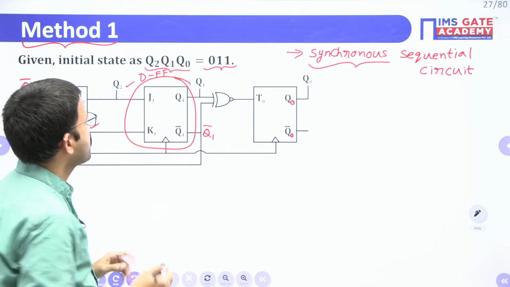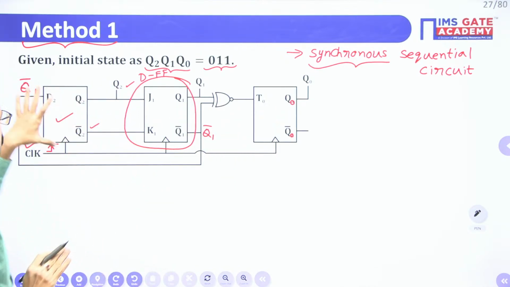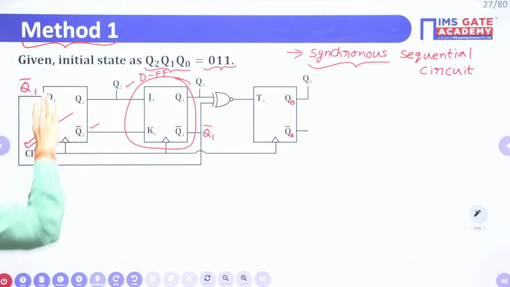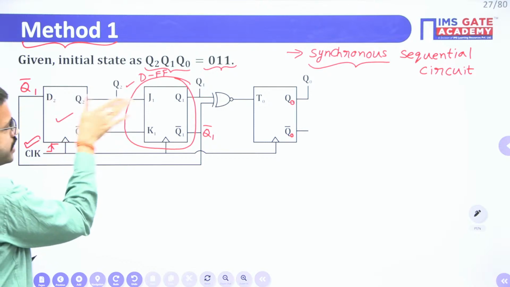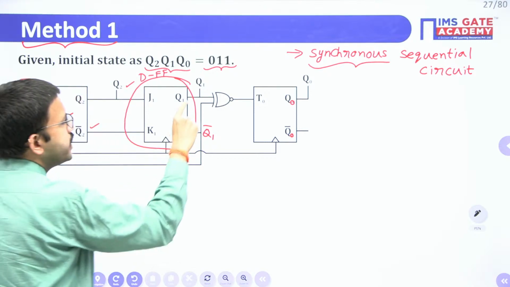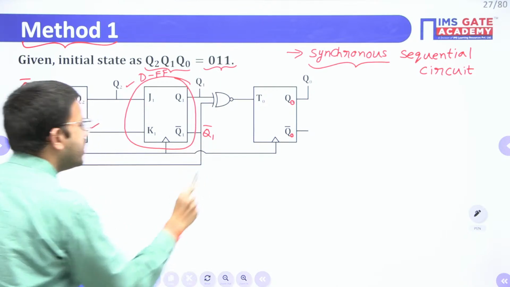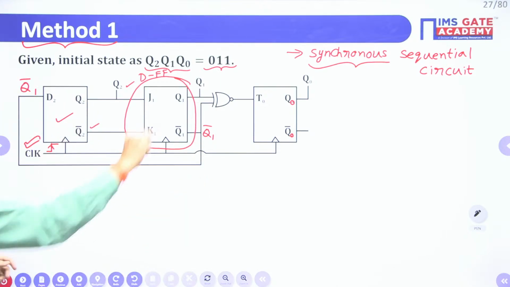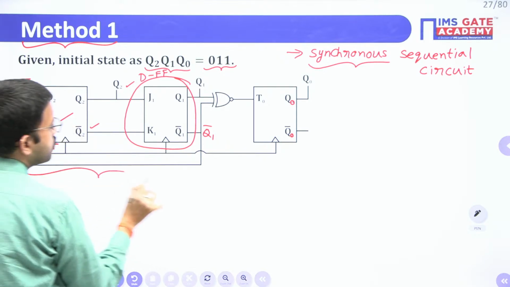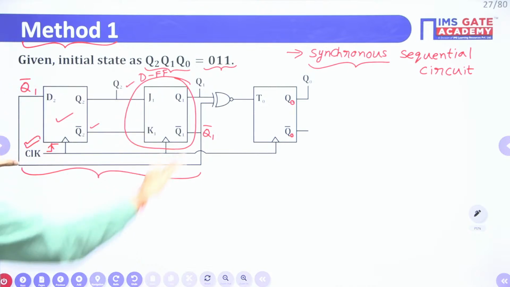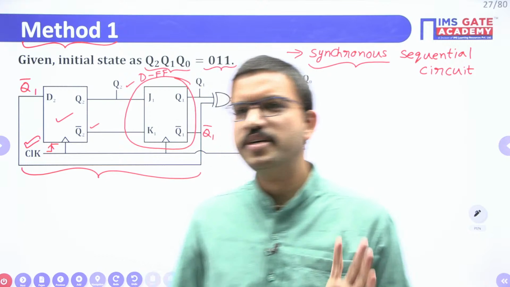Now just carefully observe. Forget about this circuit for the time being. Just observe only this configuration. Here you are having one D flip-flop. The output of this stage we are giving as the serial input, and the complemented output of this D flip-flop we are giving as a serial input. Up to here, can you identify the name of this counter without using pen and paper?